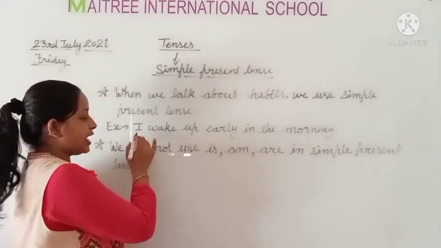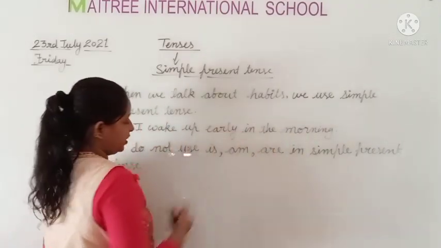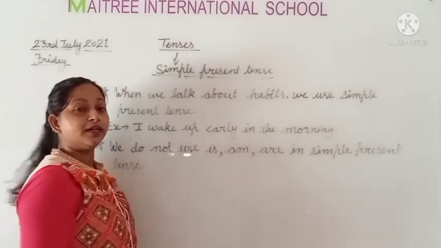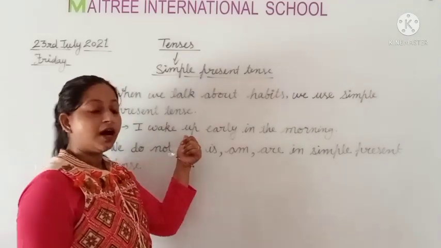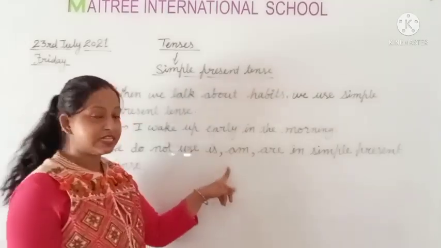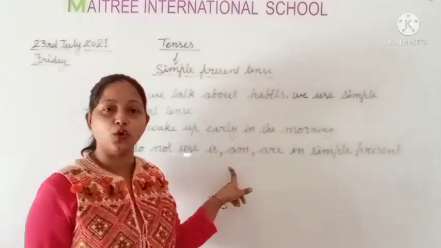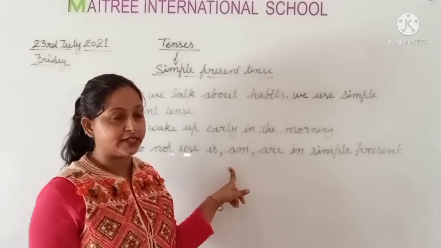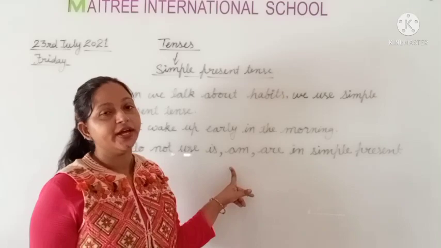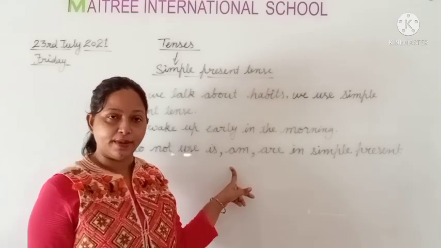Yes, look at this sentence. I wake up early in the morning. Yes, find out is, am, are. This is the rule of simple present tense. We do not use is, am, are in simple present tense. When we talk about our habits or universal truth, then we do not use is, am, are.